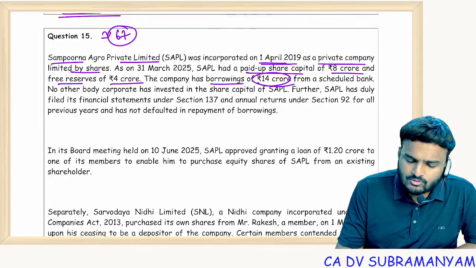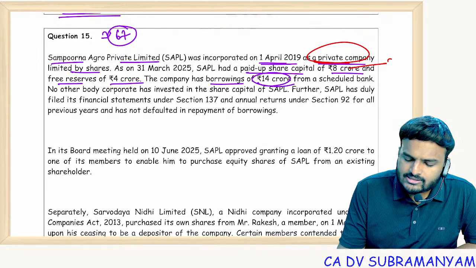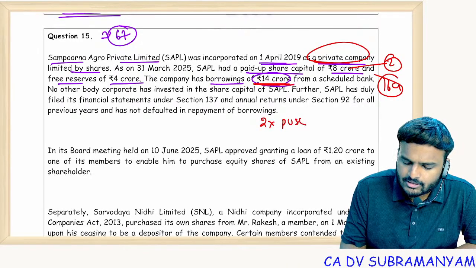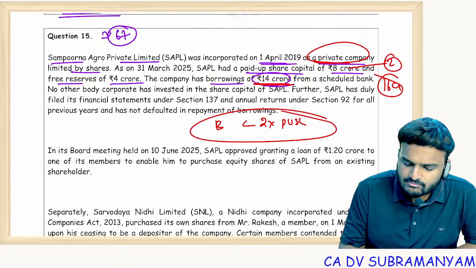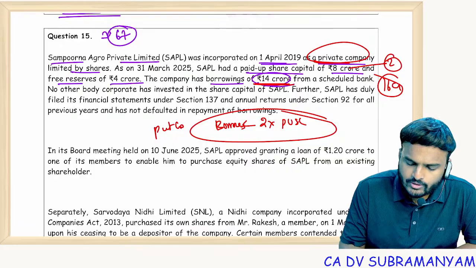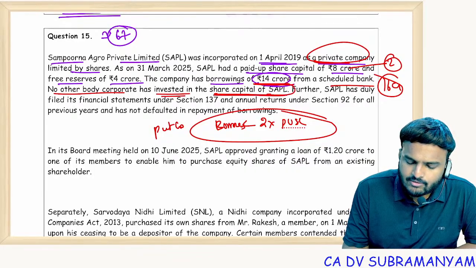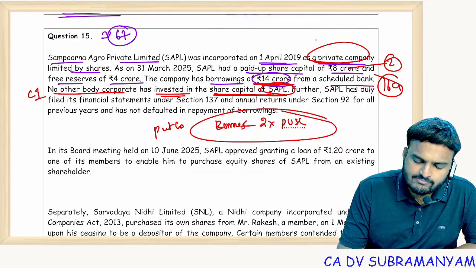So that means this is a private company. Twice of paid up share capital means 16 crores. But borrowing is just 14. That means borrowings are less than twice of the paid up share capital. This is a private company. No other body corporate has invested in the share capital of SAPL. Condition 1 satisfied: private company.